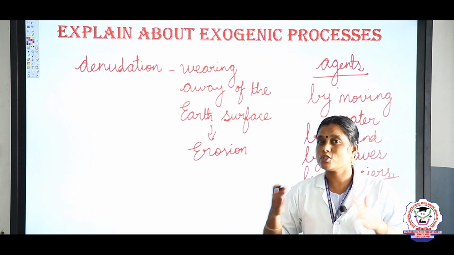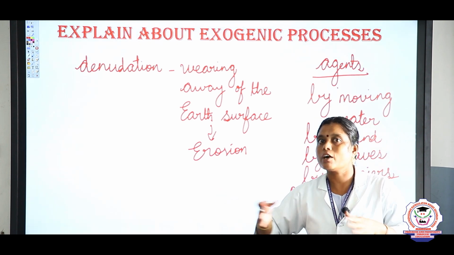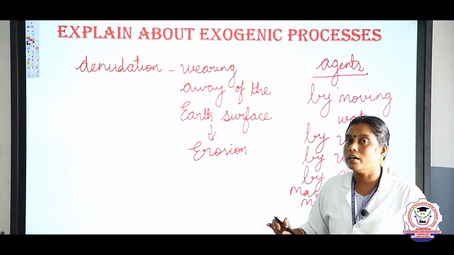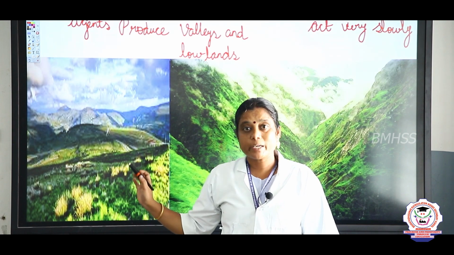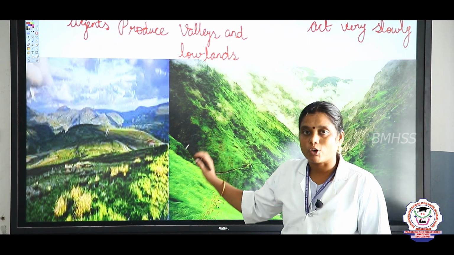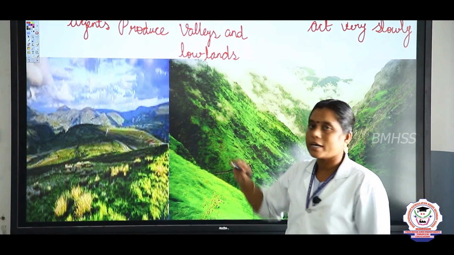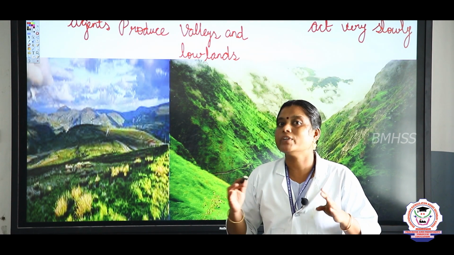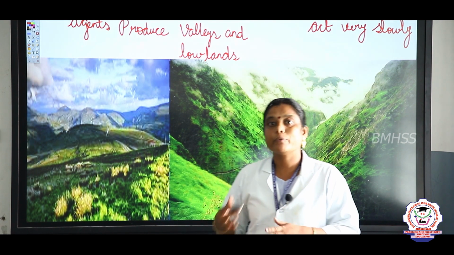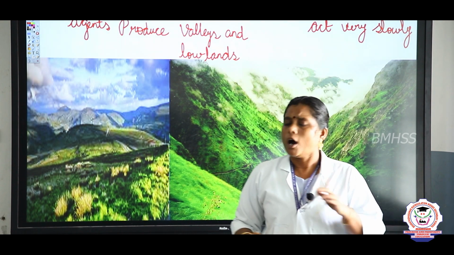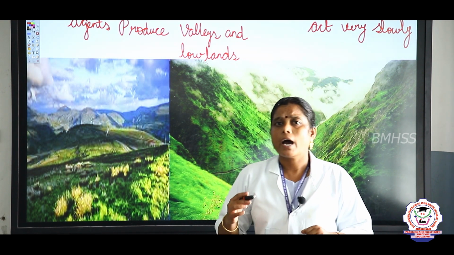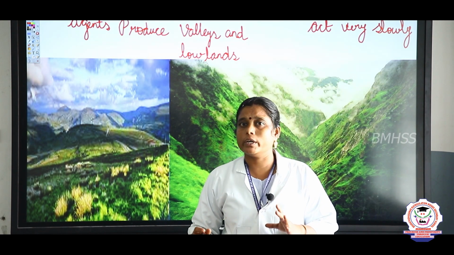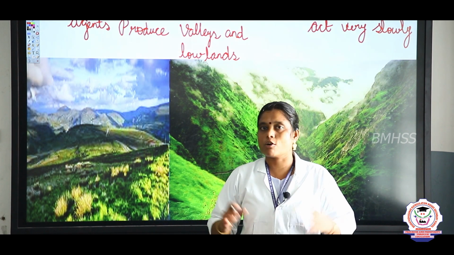பனிப்பாறைகள் கொஞ்சம் கொஞ்சமா அது வந்து மெல்ட் ஆயிட்டு கடைசியா valleys நோக்கி போக ஆரம்பிக்குது. So these are the exogenic agents. These exogenic processes wear away the rocks and produce the valleys and lowlands with the help of agents. I told you, children, 4 agents. Yes, with the help of those agents wearing away the rocks and produce the valleys and lowlands. And also these exogenic processes act very slowly, children. They can take millions of years.